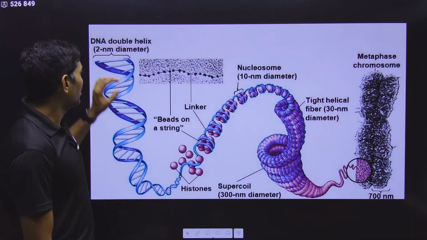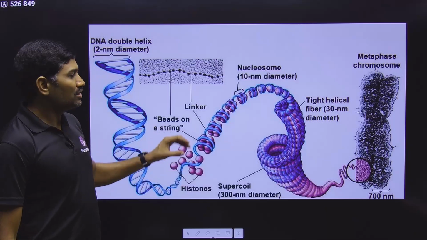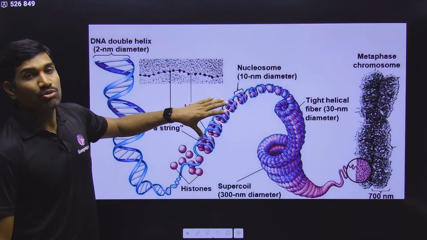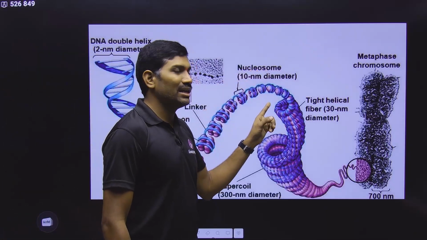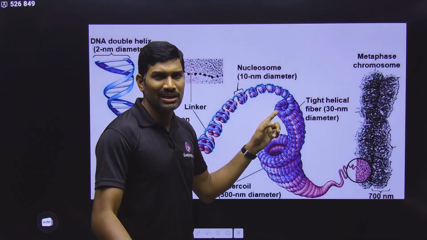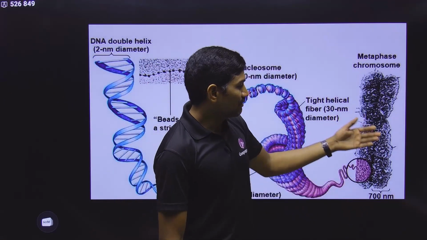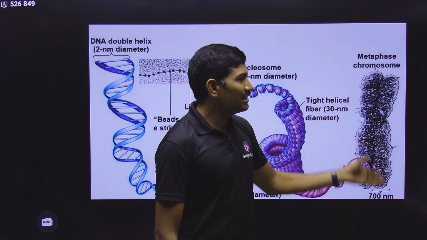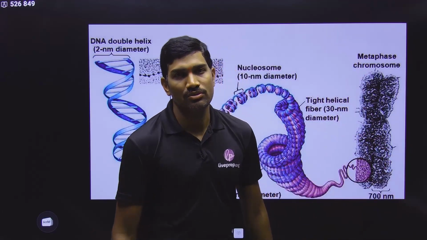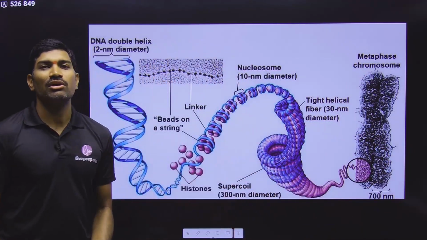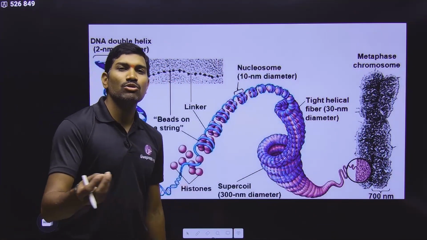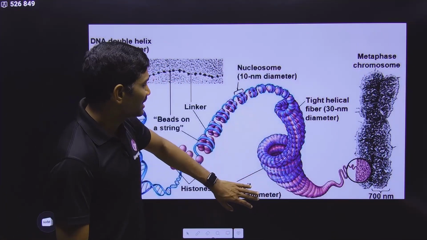So DNA and histone proteins interact to form nucleosomes, which then undergo coiling and form the solenoid form, which is anyhow not in NCERT, and that undergoes further coiling to form the supersolenoid, and that undergoes further coiling, finally forming the metaphase chromosome. Actually, the supersolenoid form is the normal chromatin form. In that form it is actually present.